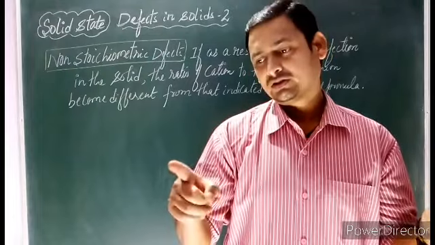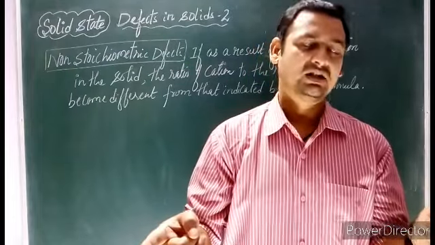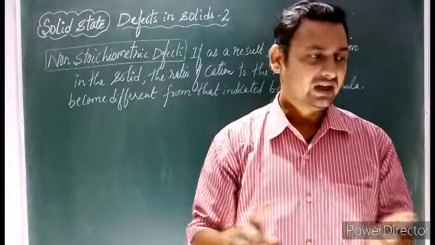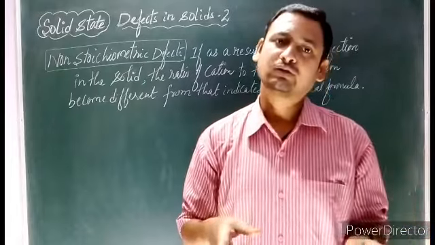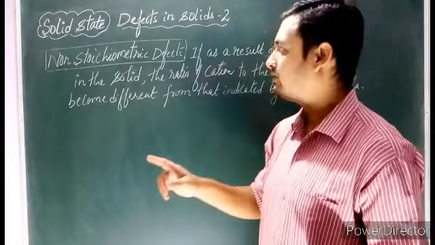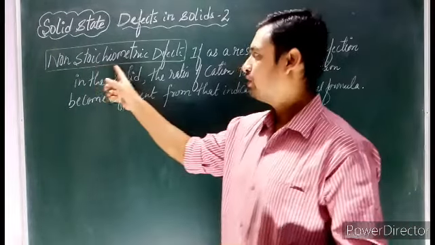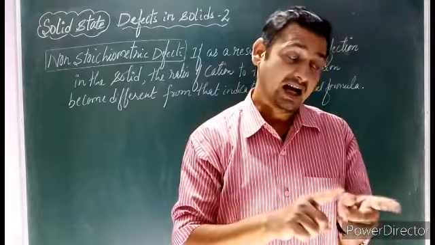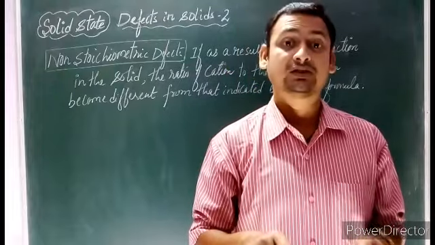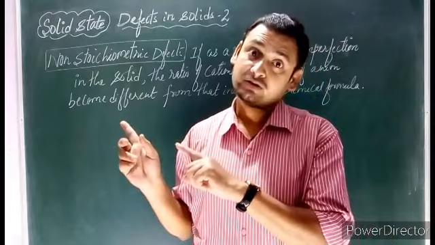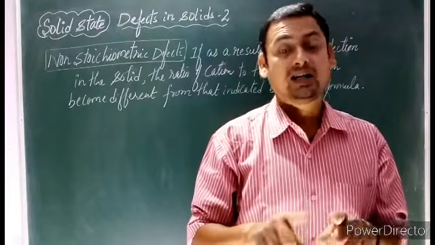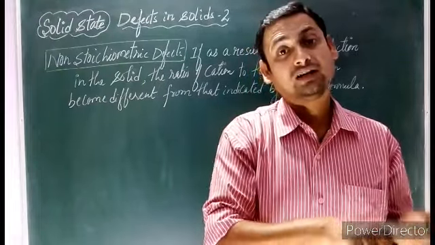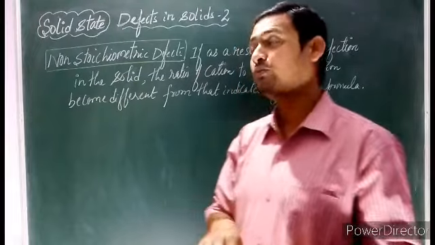Schottky defect and Frenkel defect, which we discussed in detail: what their cause is and what their consequence is, all in our previous lecture. Now we are going to discuss the second type of point defect, that is the non-stoichiometric defect. Stoichiometric defect means the ratio of cation and anion does not change although the defect comes. So what will non-stoichiometric be? When the ratio of cation and anion is not the same as the chemical formula, it will be called a non-stoichiometric defect. So look very carefully at the definition.